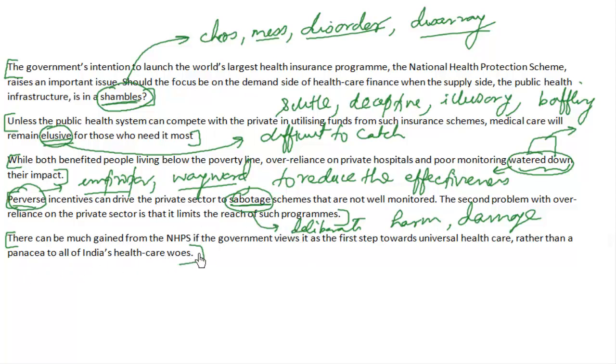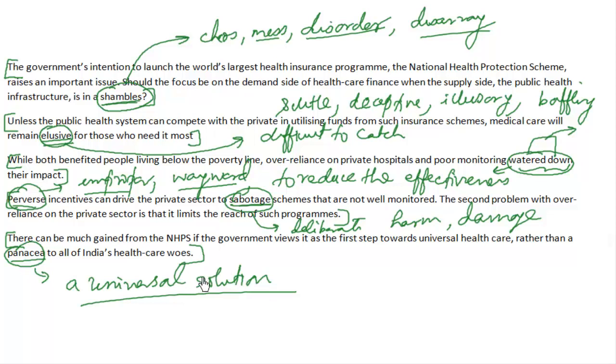There can be much gain from the NHPS if the government views it as a first step towards universal healthcare rather than a panacea. Panacea basically means a solution, a universal solution. So many of you CAT takers would say that hard work is the panacea of all CAT problems. That means basically, if you want to overcome the CAT problems or the CAT related issues, then hard work is the panacea, or I can say a universal miraculous solution. So the word panacea is again a beautiful word here.